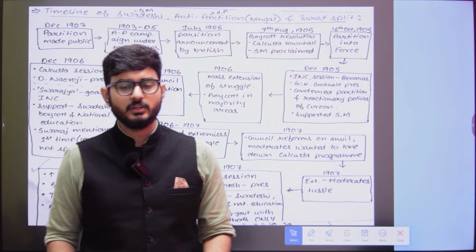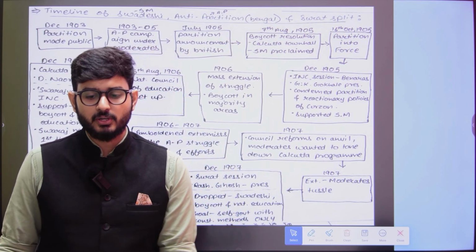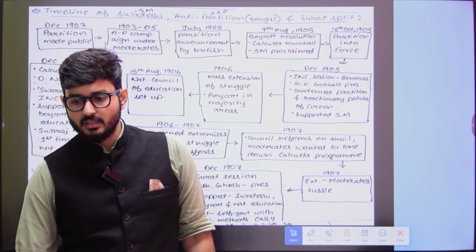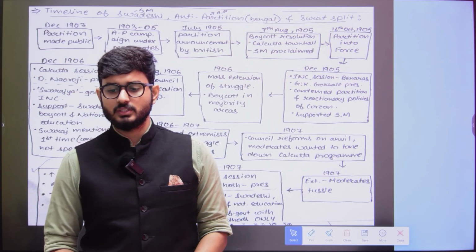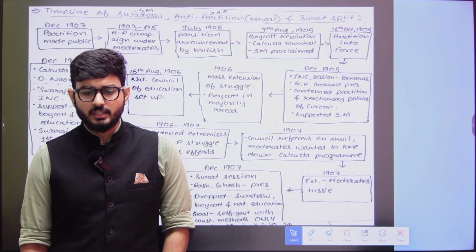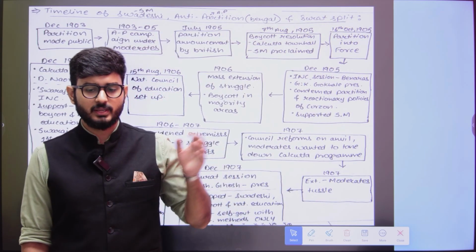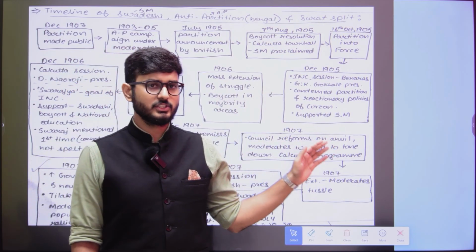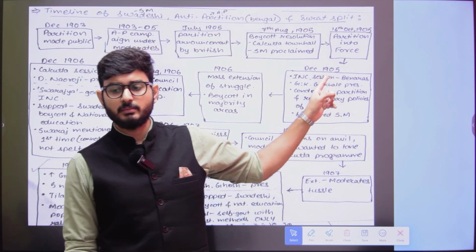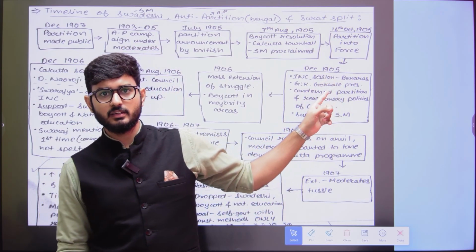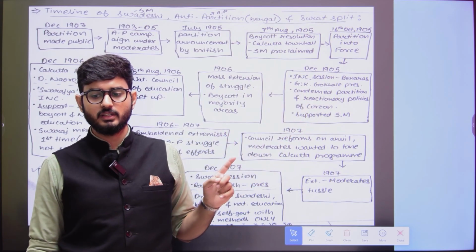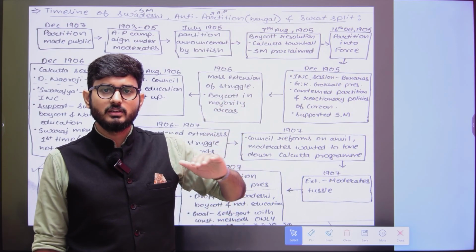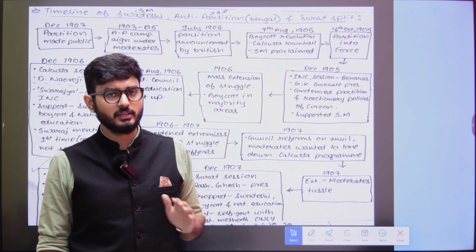Now Congress was a pan-India level political party. When the Swadeshi movement started in Bengal, the Congress was going to conduct its session in the Banaras area. In Banaras, the moderate leader Gopal Krishna Gokhale was going to be the president. And in this particular Congress session, the leaders were going to condemn the Bengal partition.